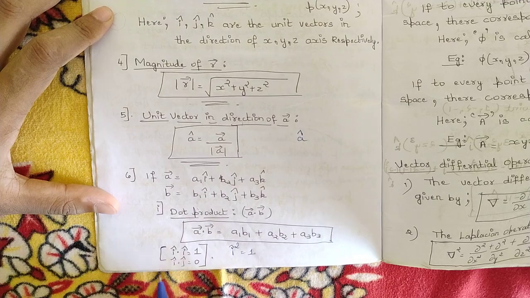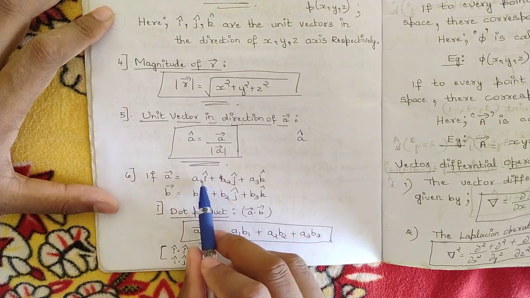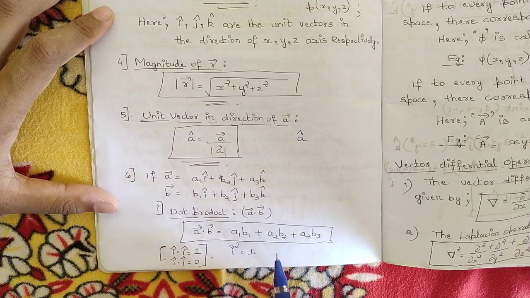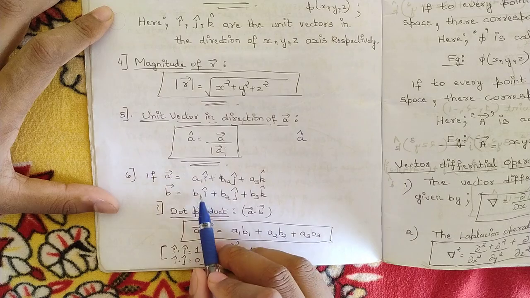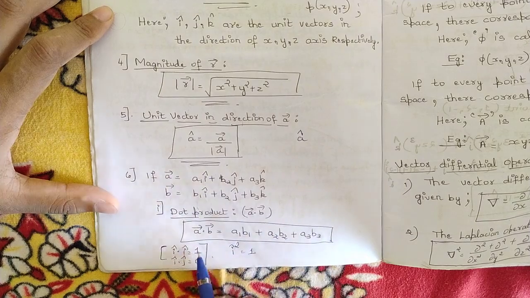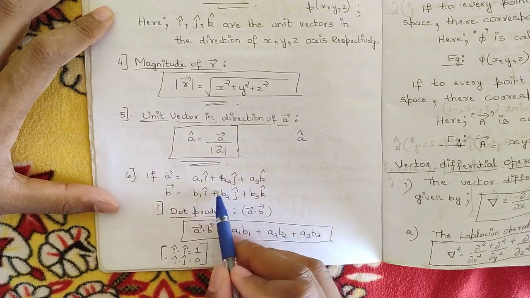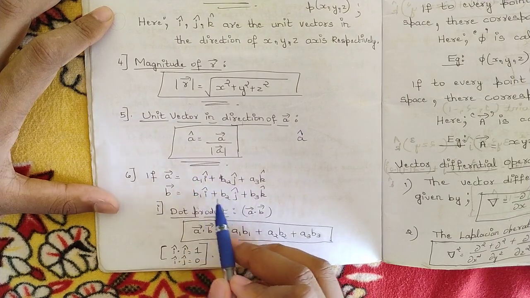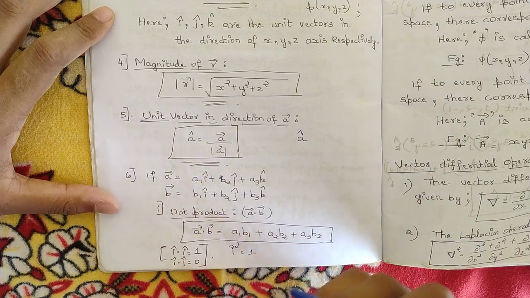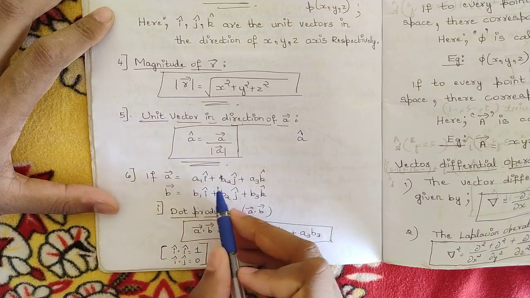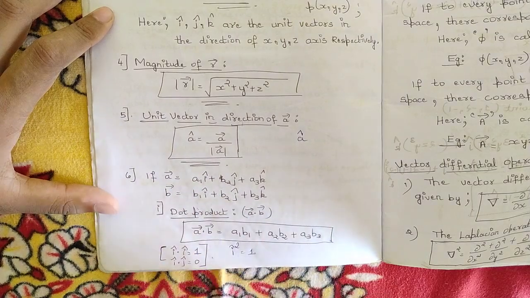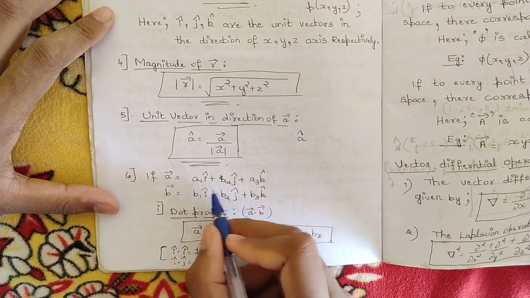And if we have different vectors, for example if we multiply I cap and J cap, then the answer would be 0. So A1 B1 I cap is 1. Then A1 I cap into B2 J cap gives 0, since those are different vectors, so the product would be 0.